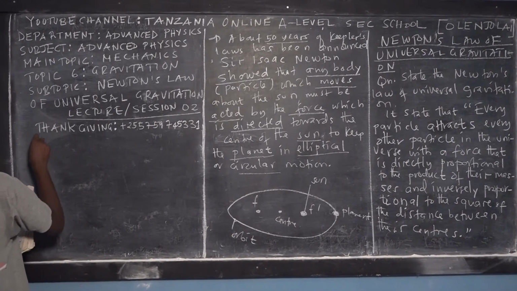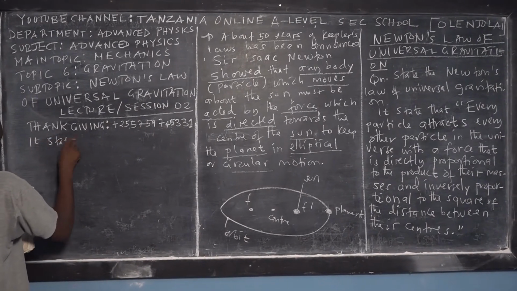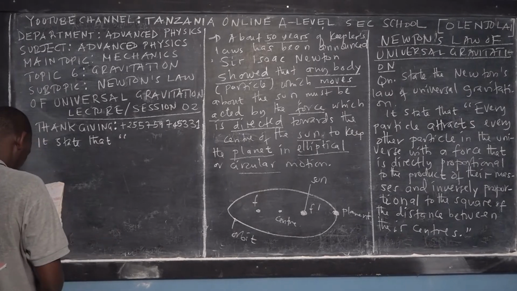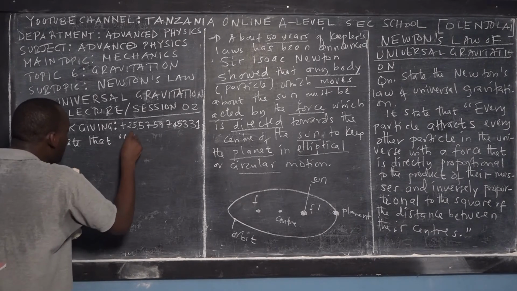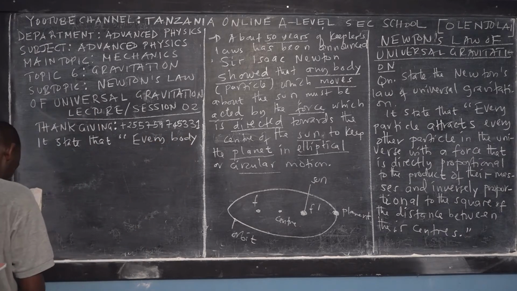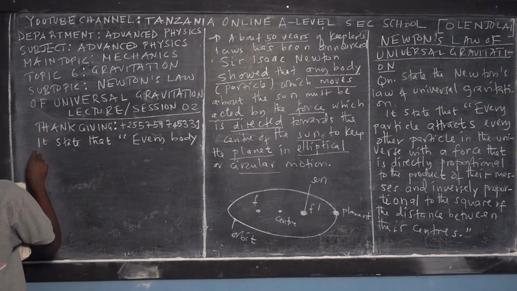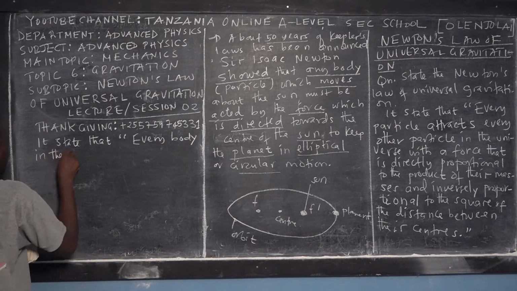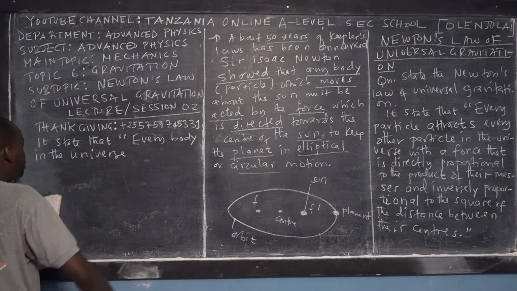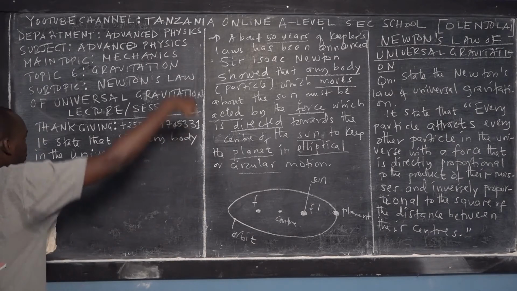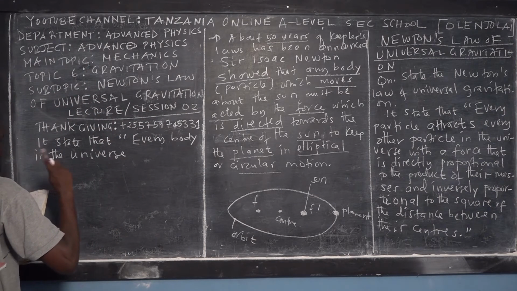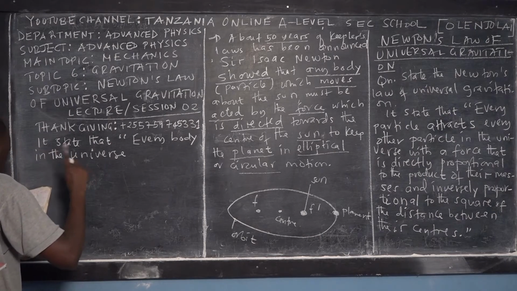So it is stated that Newton's law of universal gravitation, everybody in the universe. Remember the limitation: in the universe. That's why we call it Newton's law of universal gravitation. Those two bodies attracting each other should be in the universe, not outside of the universe.